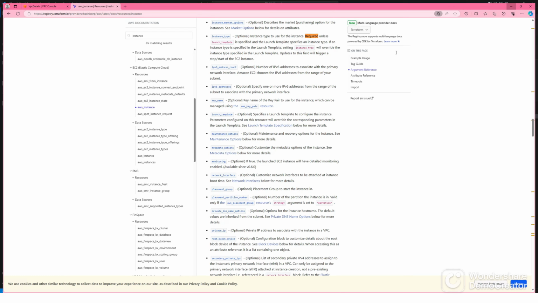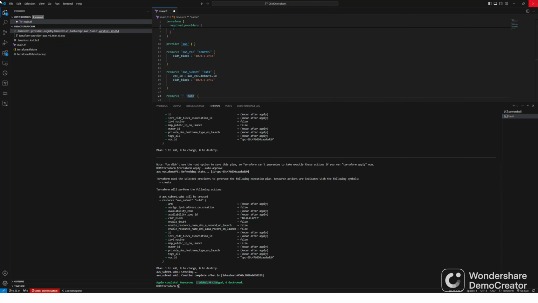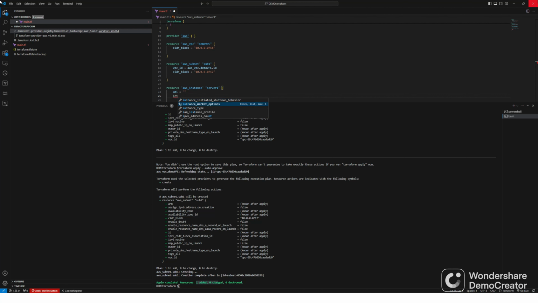So let's create an EC2 instance. The resource type is aws_instance. The name is server1. Now we need what? AMI. See this one. What else? We need instance type. Instance type is t2.micro as it's free tier eligible, and AMI you can get from AWS.